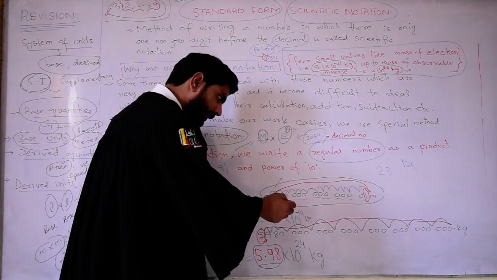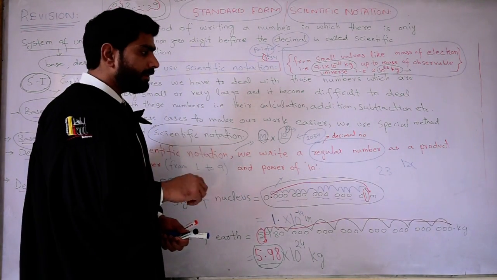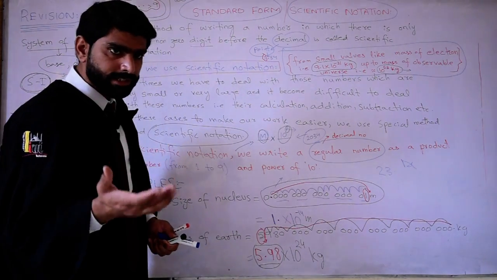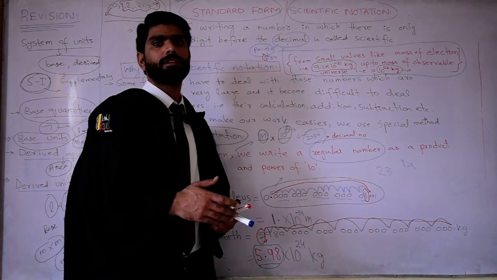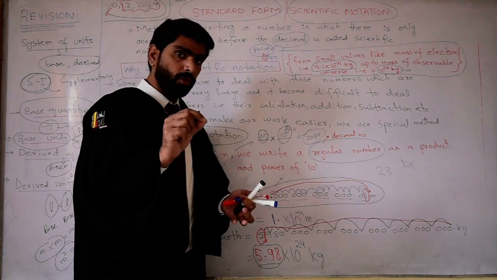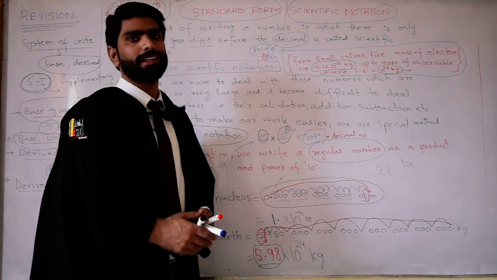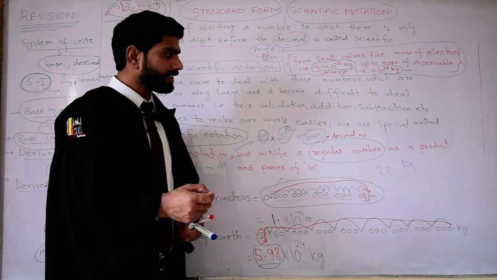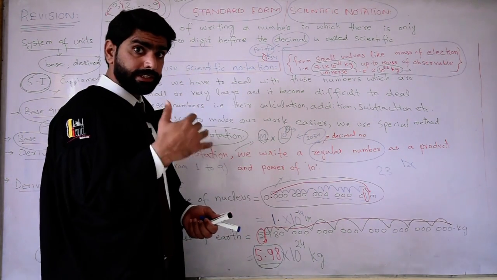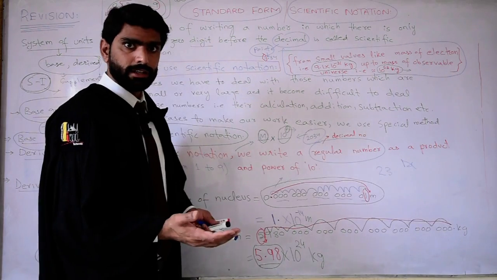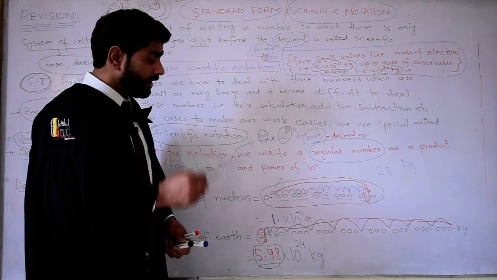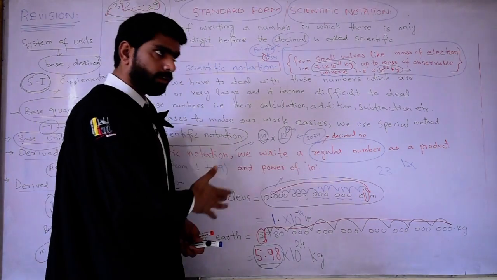What will be the power of 10? The power will be the number of digits which the decimal has moved. जितने digits हमने decimal को move करवाया होगा, वो number जो है वो 10 की power में हम लिख देंगे. So ऐसा भी हो सकता है कि decimal को हमें left to right move करवाना पड़े. If the decimal is moved from left to right, then we will write negative symbol with the power of 10. So if we have to move the decimal from right to left, then